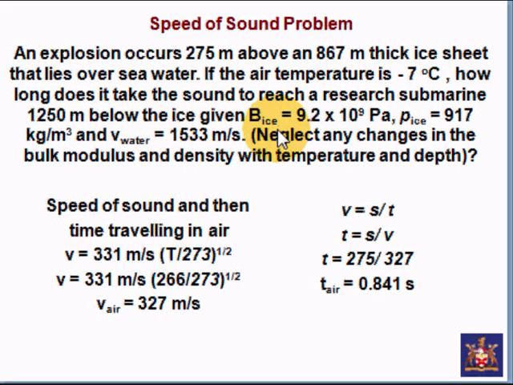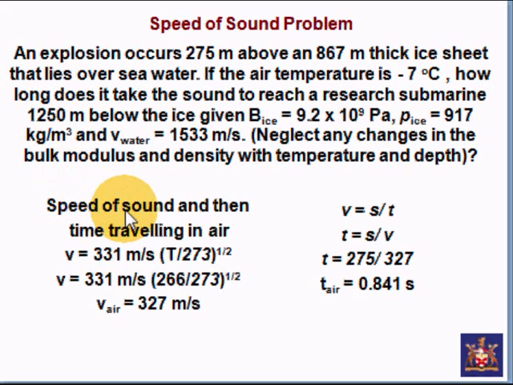Given that the bulk modulus of ice is 9.2 by 10 to the 9 pascals, the density of ice, that's rho ice, density of ice is 917 kilograms per meter cubed, and the velocity in water for sound is 1533 meters per second. Okay, so the overarching thing anyways, we have to work out time. How long does it take the sound from the sky to reach the submarine submerged?